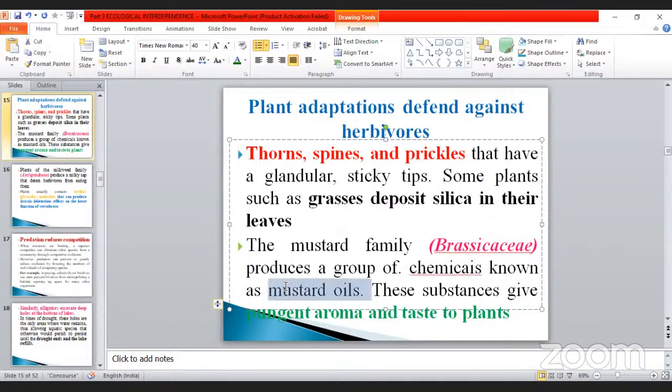mustard oil. Some of the animals will not eat this type of plant because mustard oil gives a pungent aroma and taste to plants. Pungent means what? Unpleasant, very complicated. Suppose when you peel an onion, what happens? You will feel it in your eyes as well as the nose, isn't it? That is called pungent. Ammonia also has a pungent odor or aroma like that.